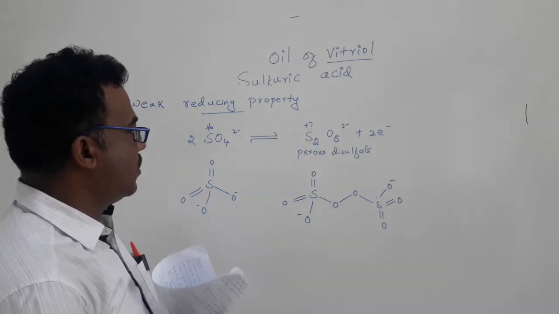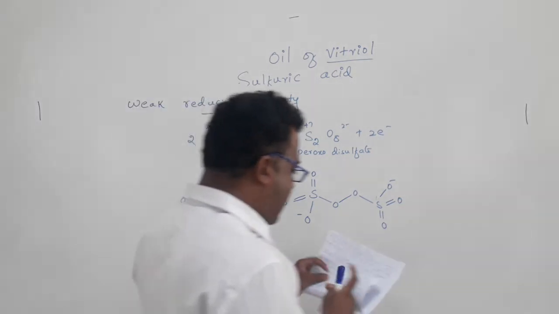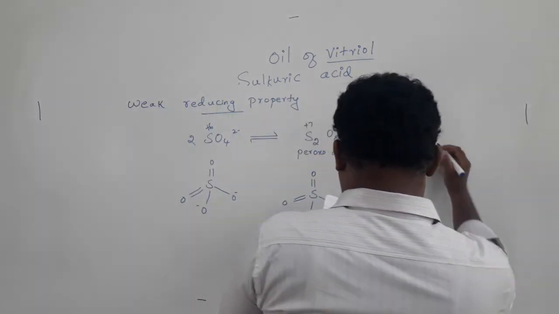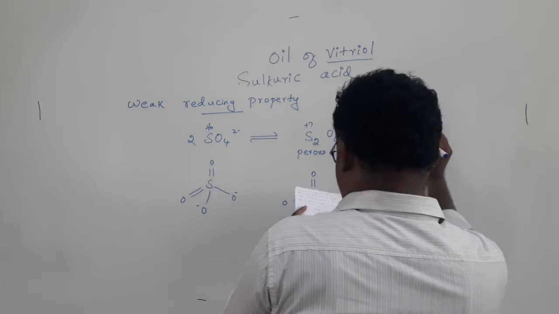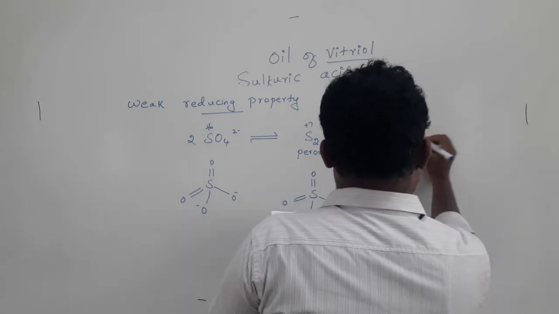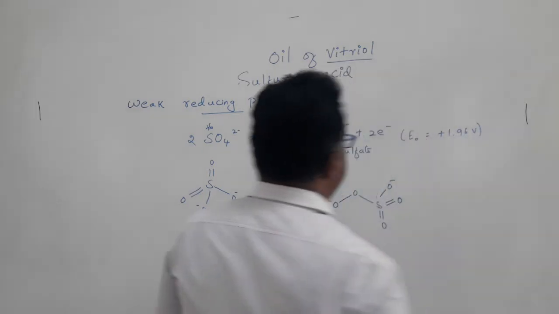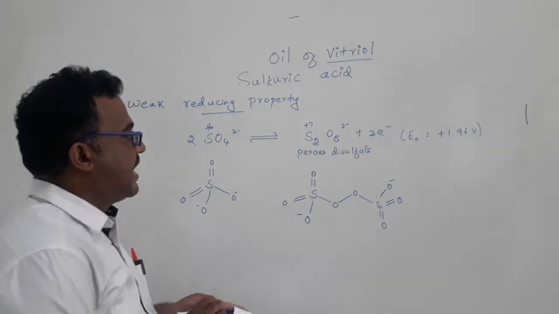Okay. So if this reaction has to occur, the reduction potential value for this one is plus 1.96 volt.